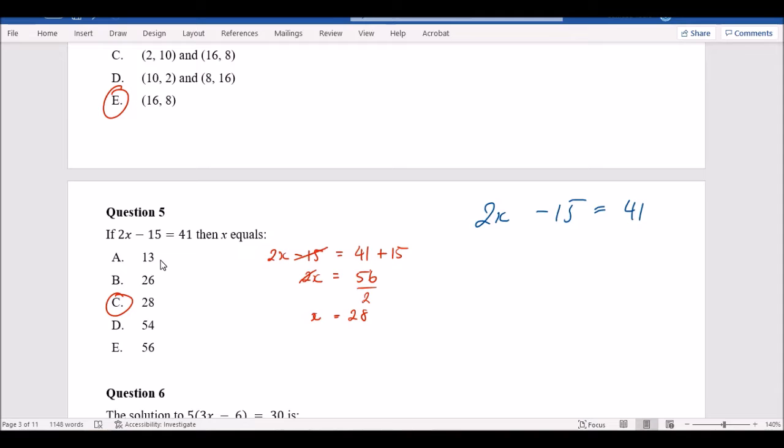So try to get rid of that 15 first. It's a minus 15, so you want a plus 15 to get rid of it. So that's gone now. So you get 2x equals 41 plus 15, which is 56. And then that's 2 times x. So if you want to get rid of it, you have to divide. So that means x is equal to 28. All right, easy.